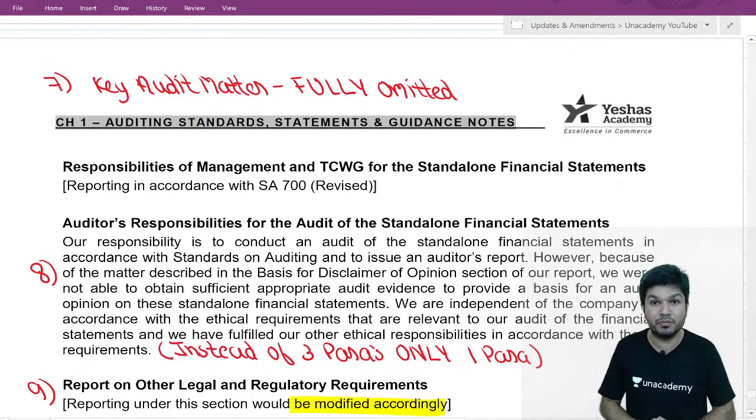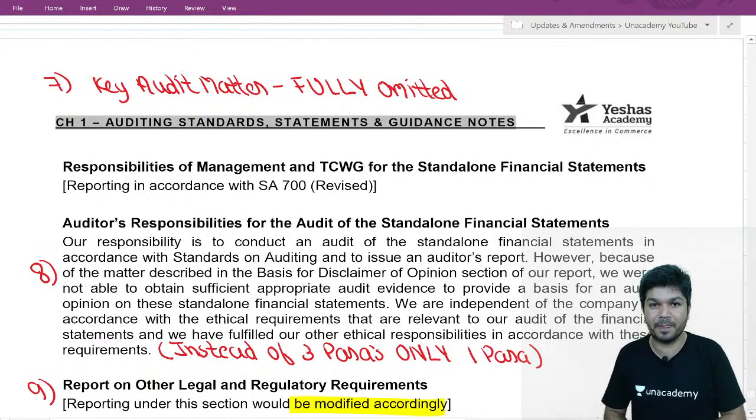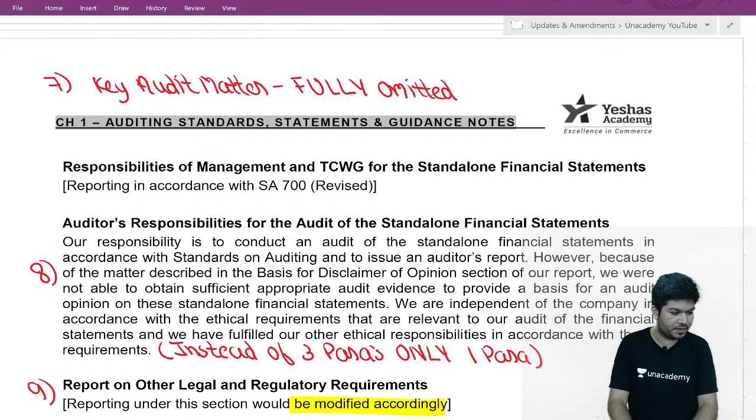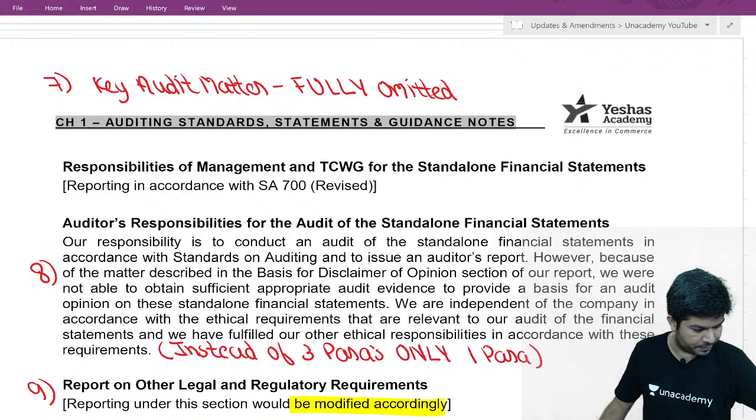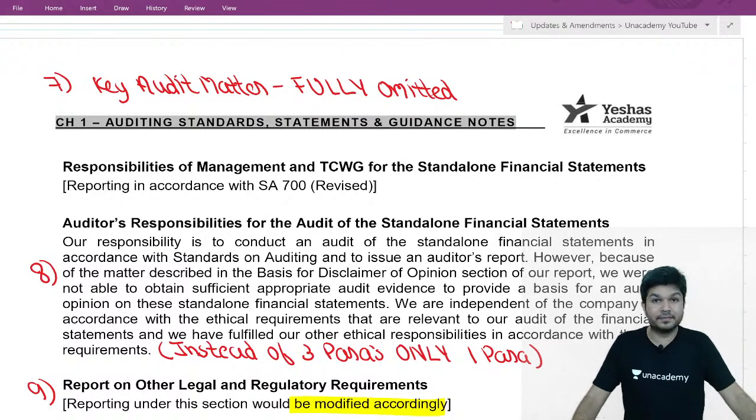Standards we have to do tomorrow. Today we did only 2. 4 standards we need to do tomorrow. Any doubts, anybody?